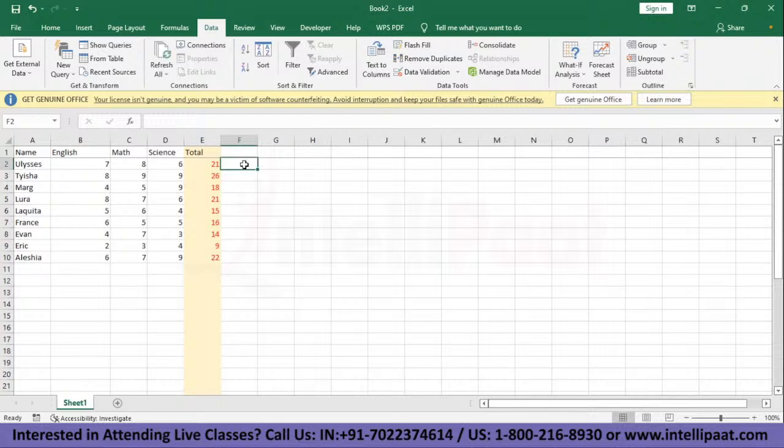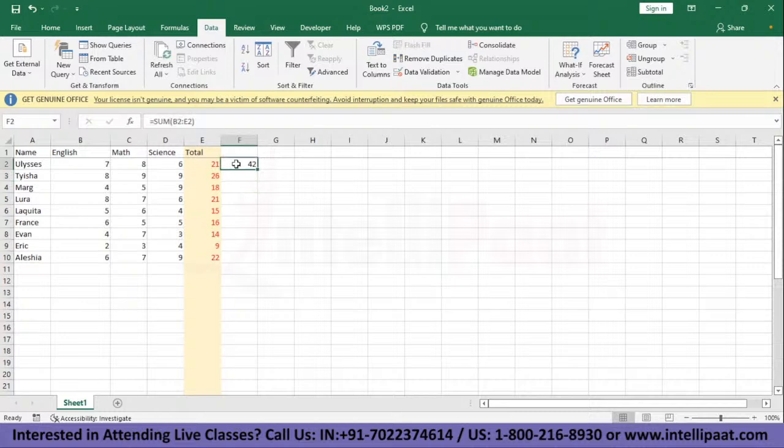So we are back to our data set. Let's see how the sum function works. Here let's say we want the sum of all these: 7, 8, 6, and 21. So what we'll do is put an equals sign, type SUM, and an opening bracket. Let's say I want all these done together and not one by one. So I'll put B2, that is 7, colon, E2. Just press enter. As you can see, putting a colon means that all the cells that lie between B2 and E2 will be added together.